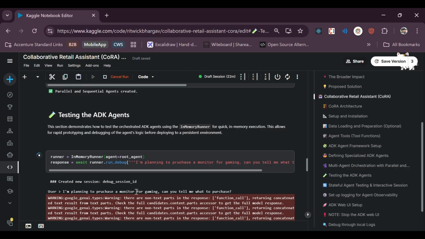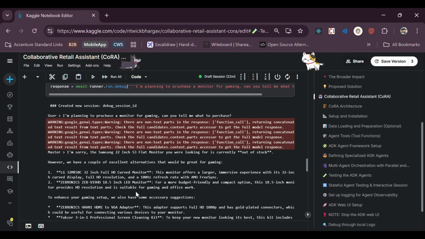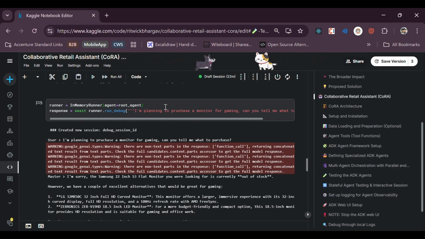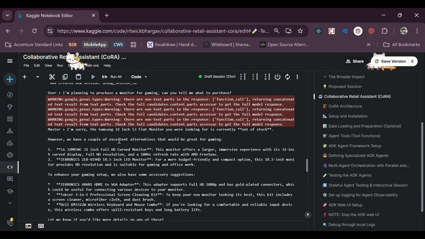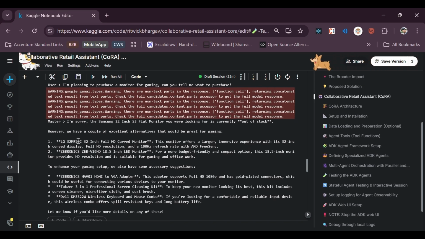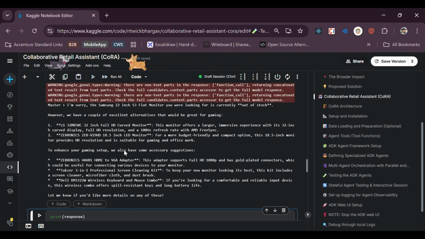So you can see a new debug session has started, and these agents are doing all the work in parallel, and ultimately we have a response. So the query here was, I'm planning to purchase a monitor for gaming. Can you tell me what to purchase? So there is a monitor which is Samsung 22-inch S3 flat monitor, which is out of stock, but there are some alternatives. So there is LG, and a 32-inch full HD curve monitor, and then there is Zebronics. Apart from that, there are some accessories such as the HDMI to VGA adapter and a screen cleaning kit, and then there is a wireless keyboard and mouse combo.